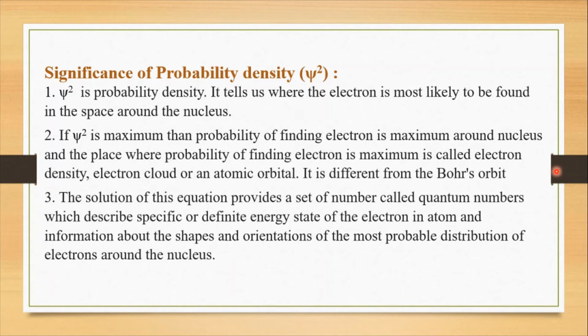Those numbers are called quantum numbers, which describe the specific or definite energy state of the electron in an atom, and we get the information where that electron is present, that means in which shell or in which orbital the electron is present, or how the orientation of the electron is. So all this information we get from the probability density. Is it okay?